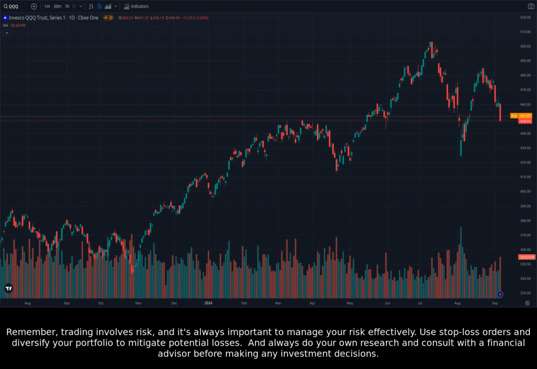Remember, trading involves risk, and it's always important to manage your risk effectively. Use stop-loss orders and diversify your portfolio to mitigate potential losses. And always do your own research and consult with a financial advisor before making any investment decisions.